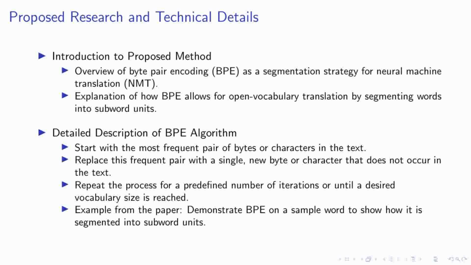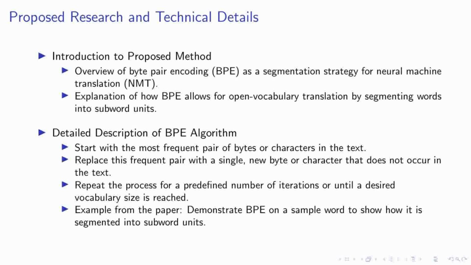Let's delve into the technical core of our approach, focusing on byte pair encoding, or BPE, which is pivotal for our neural machine translation system. BPE is a segmentation strategy that allows us to handle open vocabulary challenges in translation by breaking down words into smaller, manageable subword units. This method is not only innovative, but also crucial for enhancing the translation of rare and unseen words. Now, how does BPE work?